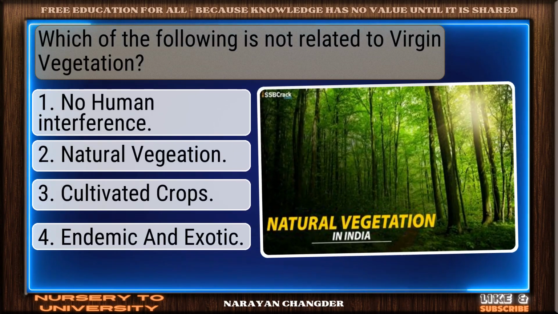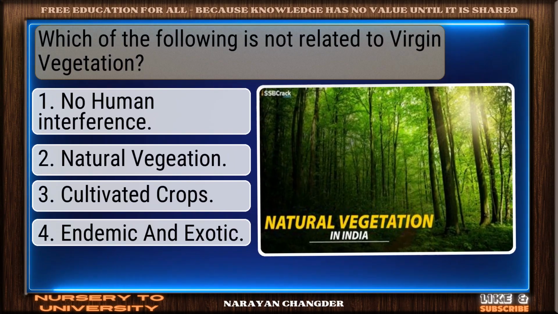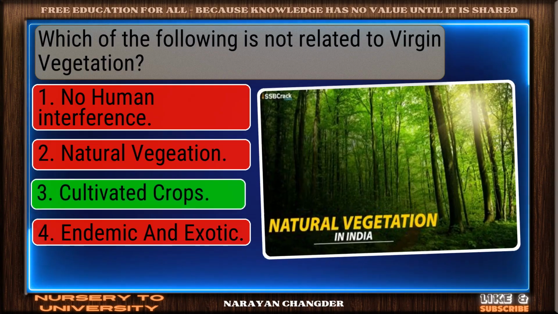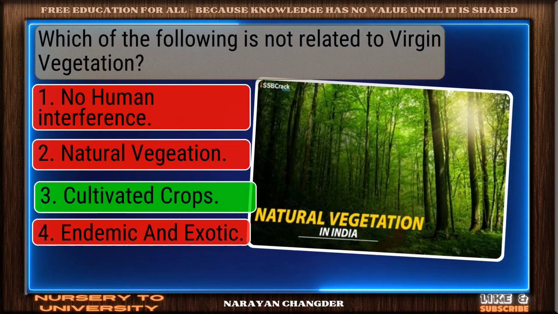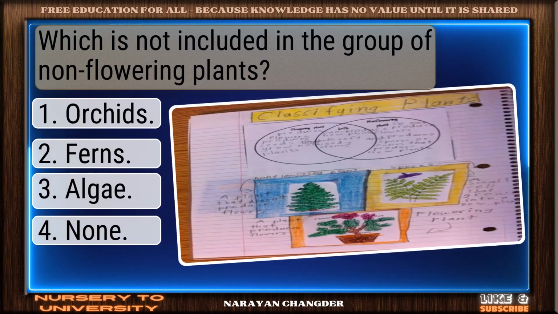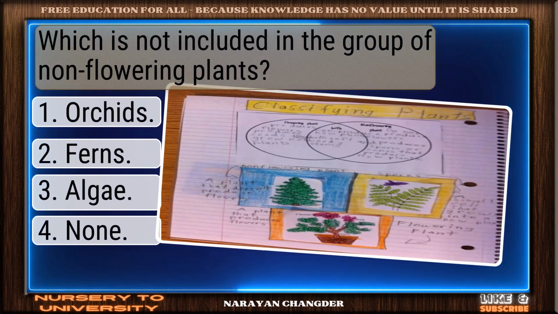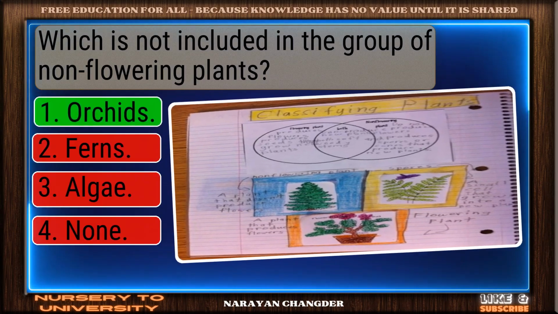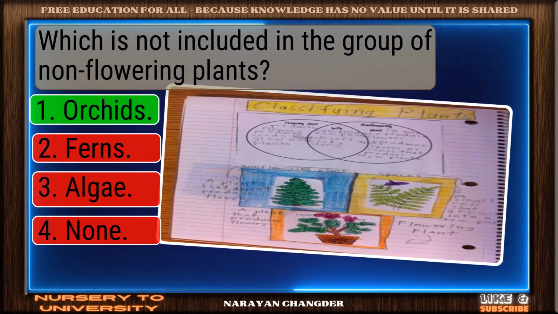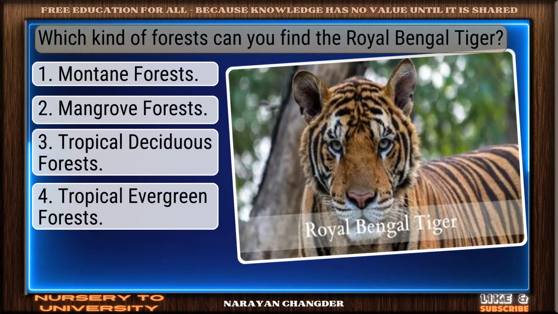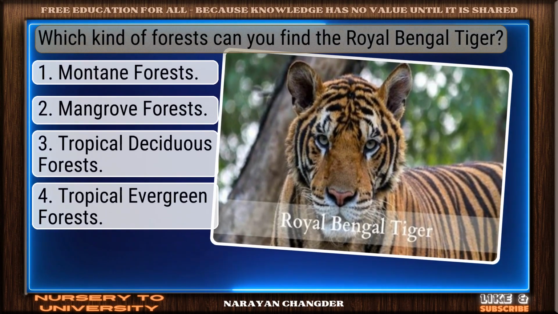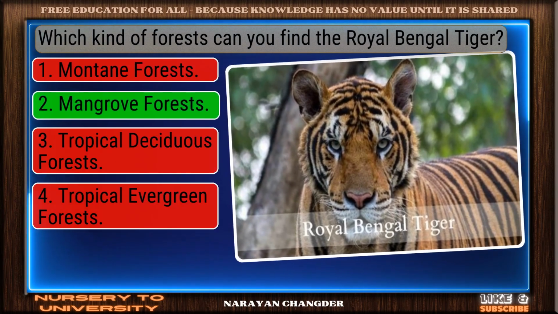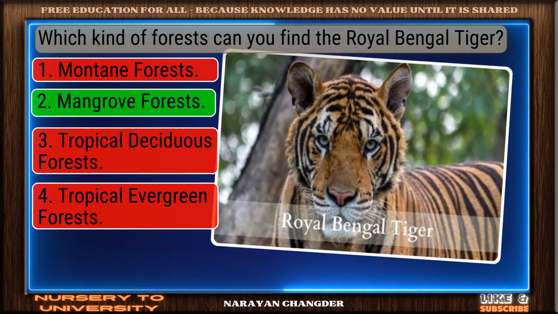Question number 147. Which of the following is not related to virgin vegetation? Right again. Cultivated crops is a valid answer. Question number 148. Which is not included in the group of non-flowering plants? Great thinking. Orchids is the right choice. Question number 149. In which kind of forests can you find the Royal Bengal tiger? Excellent. Mangrove forests is a brilliant choice.